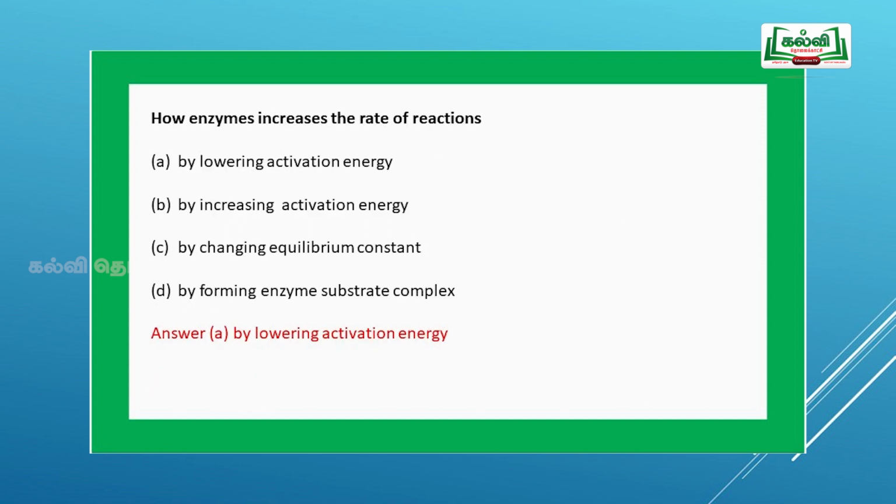Next question: how does an enzyme increase the rate of a reaction? Option A, by lowering the activation energy; option B, by increasing the activation energy; option C, by changing the equilibrium constant; option D, by forming an enzyme substrate complex. Enzymes are biochemical catalysts. Generally, they increase the rate by lowering the activation energy, hence option A, by lowering the activation energy, is the correct answer.